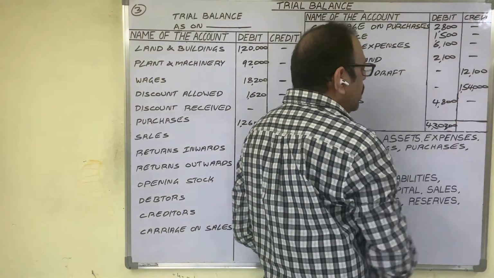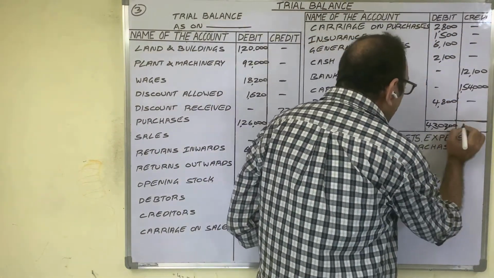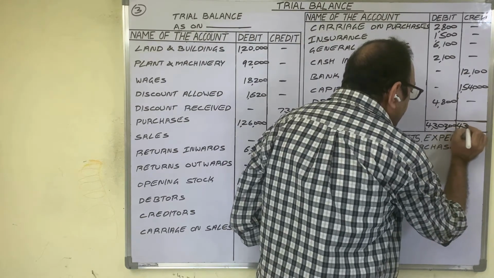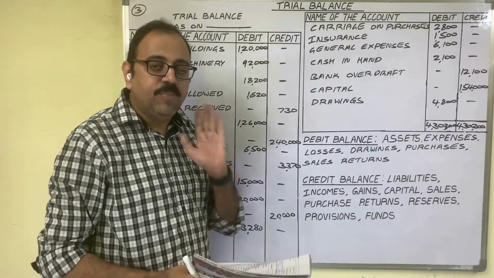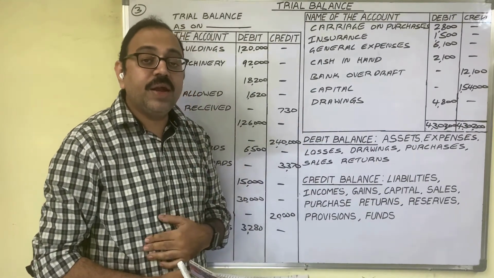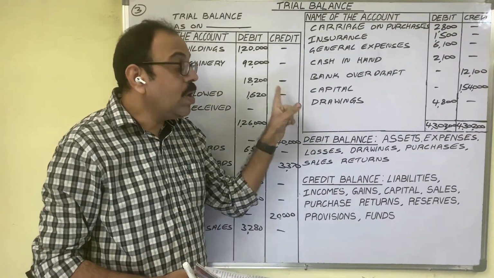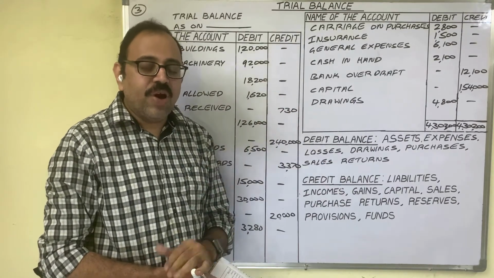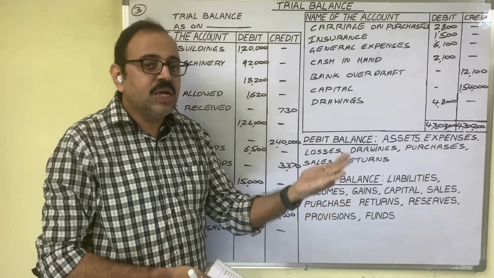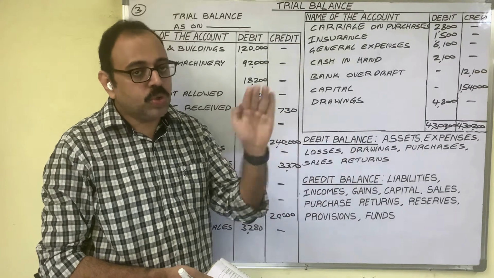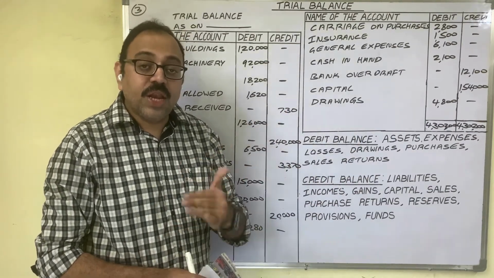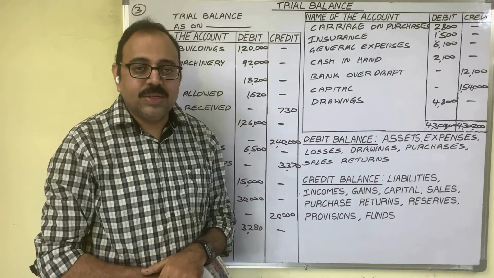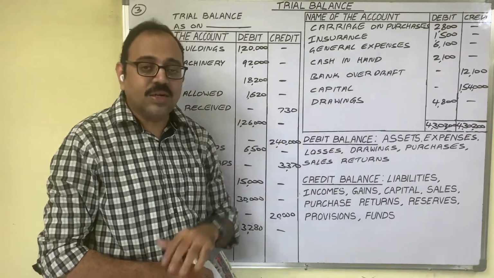If you add all these amounts in credit column also, you will get the same total. So trial balance is tallied. Meaning is, while preparing trial balance, there are no arithmetic errors. While posting the journal entries from journal or subsidiary books to ledger accounts, and while balancing the ledger accounts, there are no arithmetic errors. That is the meaning of this answer.